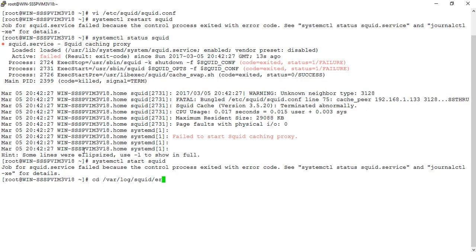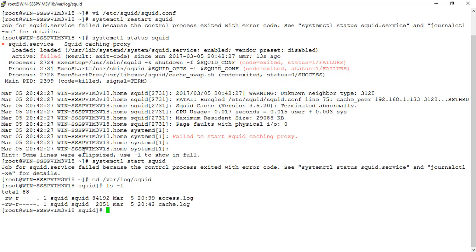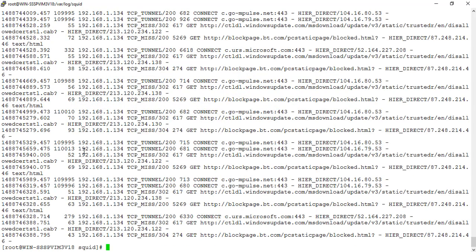Let me have a look at access, so I'm going to do cat access. Do we have an issue here? We may have an issue here somewhere. Okay, I think I'm going to have a look at this and then come back.